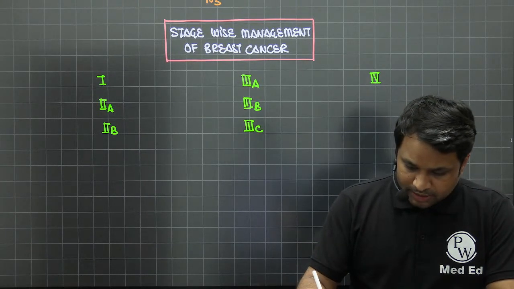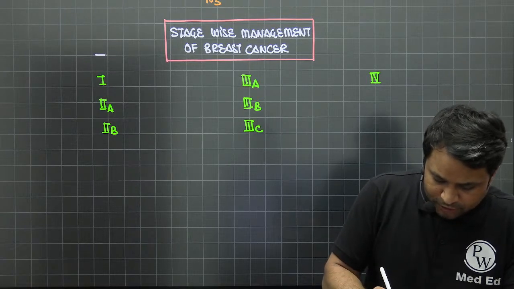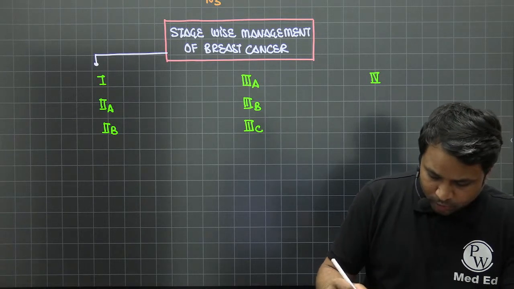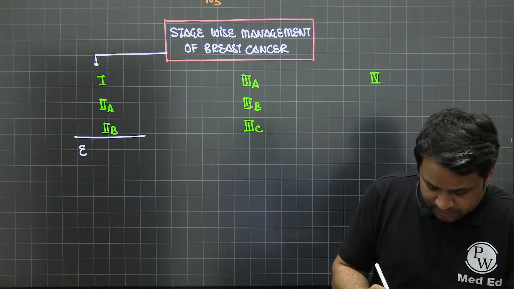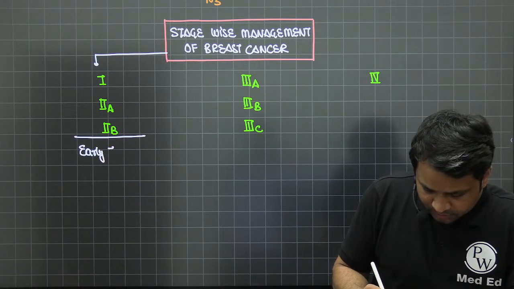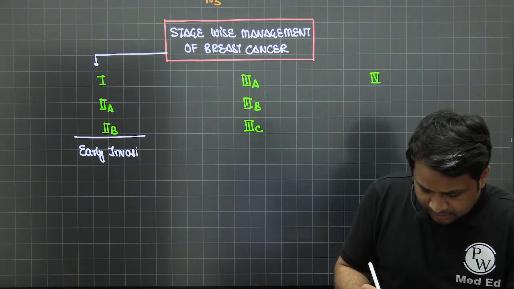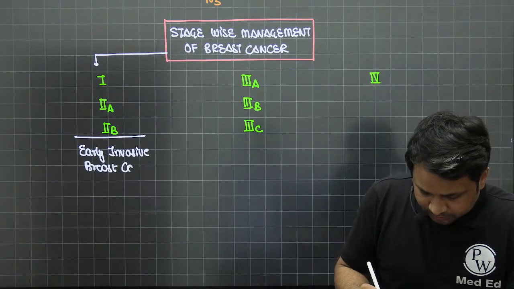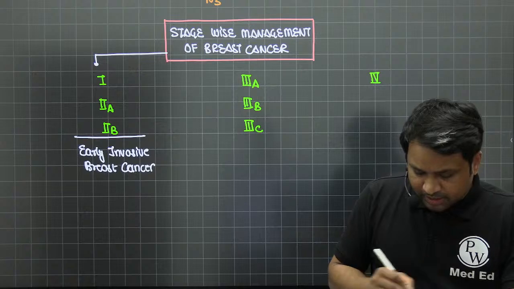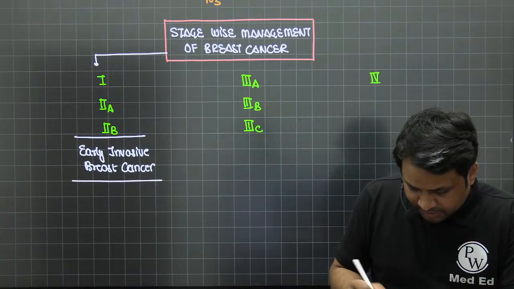Now you need to understand that your first group, where you have 1, 2A, 2B, this is what we call the early invasive breast cancer.